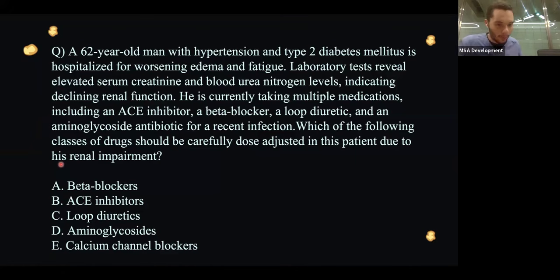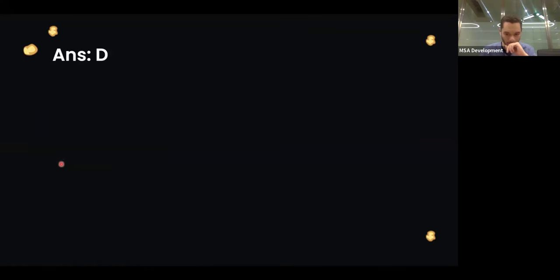Again, this question asks you about which drugs. I have a list at the end that I'm going to discuss about which drugs you need to specifically take care of in those situations. And the answer to this question would be aminoglycosides. If I remember, aminoglycosides, along with other drugs, if a patient presents with some sort of renal impairment, you should adjust the doses. Okay, so the answer is D.